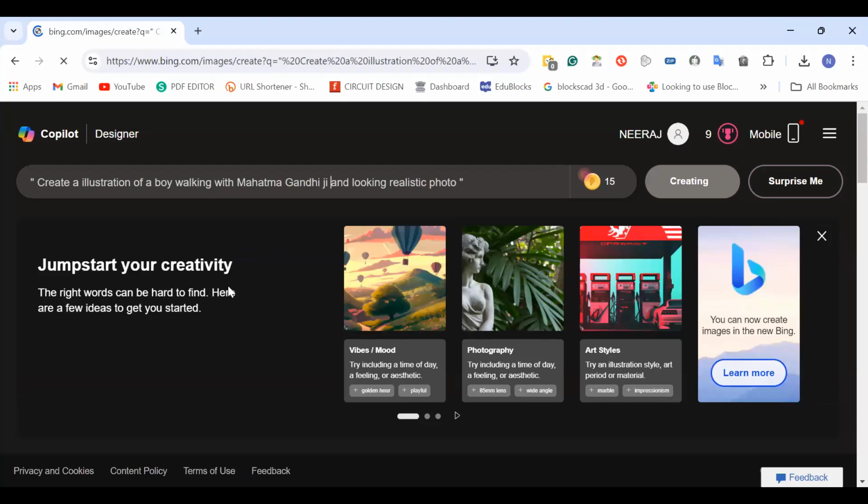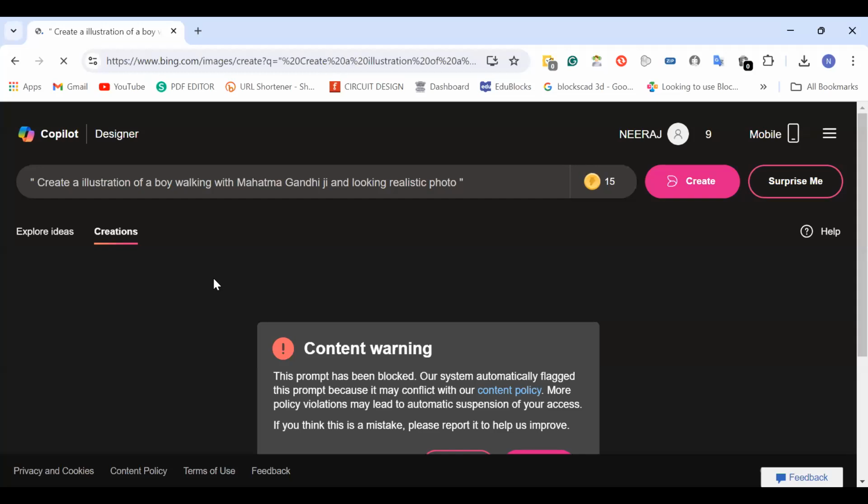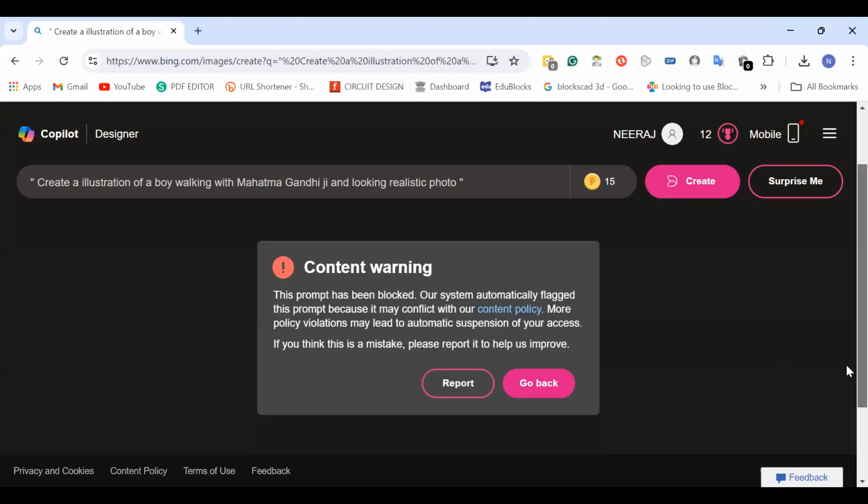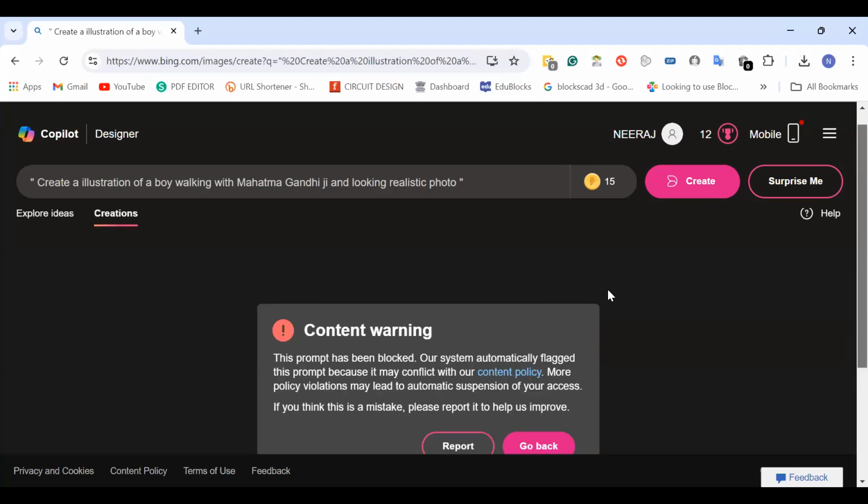So for that, teachers, first you have to create an account on this portal. I'll share the link. Why is it not showing the content? This prompt has been blocked, the system automatically flagged this prompt. There is some kind of problem, I guess.